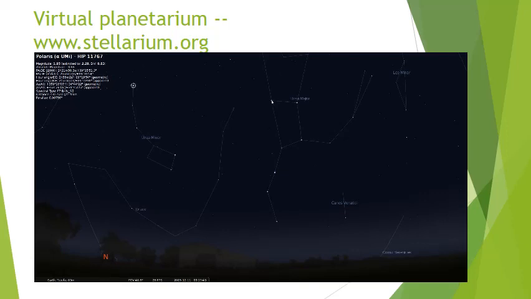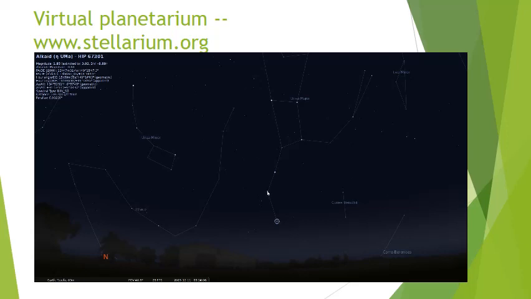Now let me go back to the Big Dipper and point out, as I click some of the major stars in the Big Dipper, they all seem to be relatively close in space, when in reality they are not. They're not even close to being close. And we can actually see that when we click on those stars. Notice that it gives us the distance. So this particular star is called Alkaid, and it is 100 light years away.